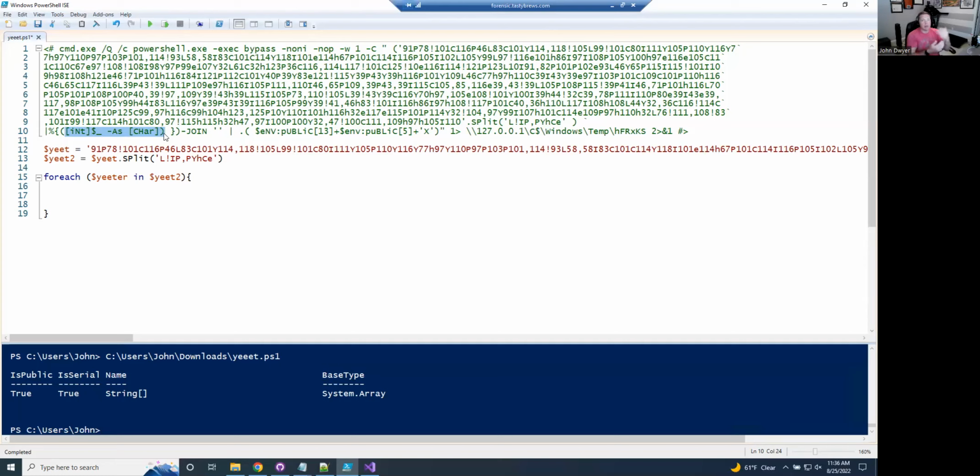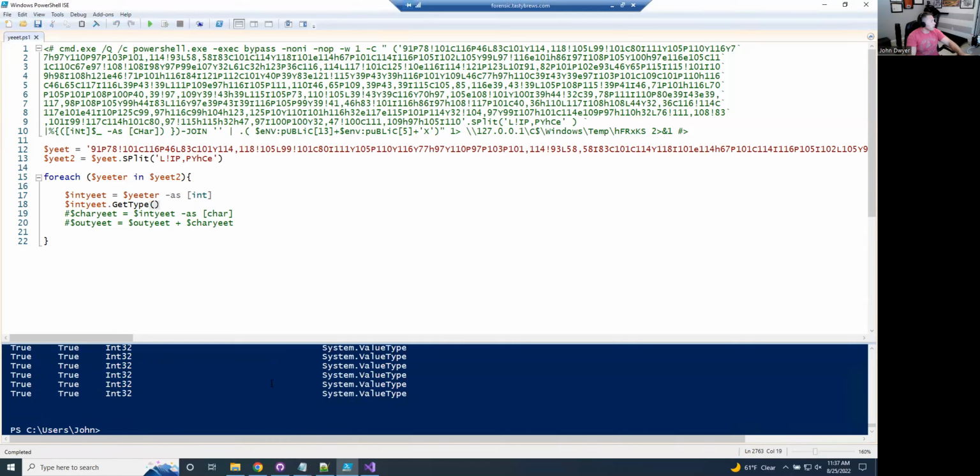And when we do that, we're going to get to what is actually packed within this payload. And we're going to do this just line by line. No big deal. So I'll show you what this is. I'll just comment all this out. The first thing we're going to do, like I said, is convert it from string to an integer. And so if I do int yeet get type, we should just get a list of everything being integer value. And we can see, yeah, they're all integers.